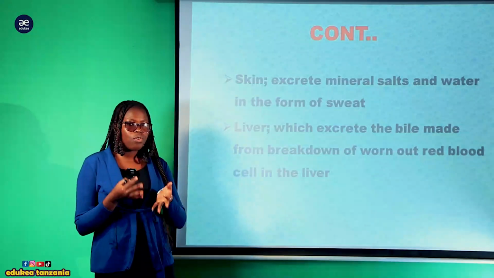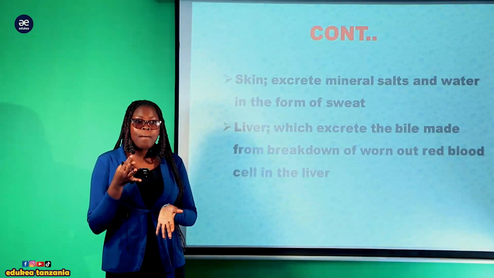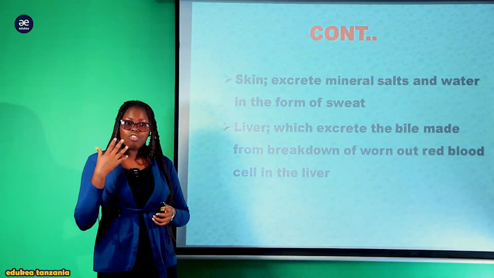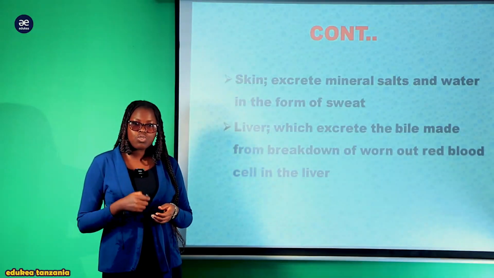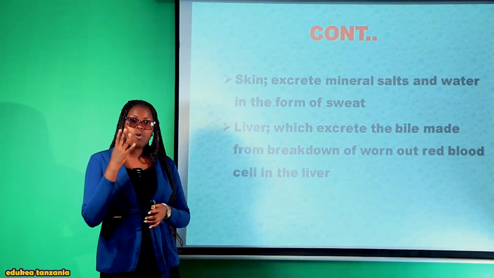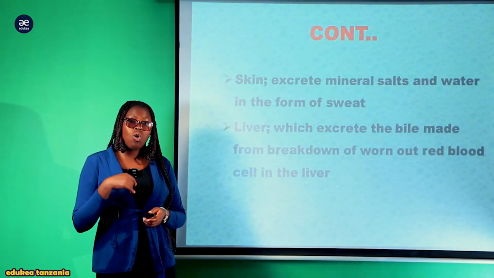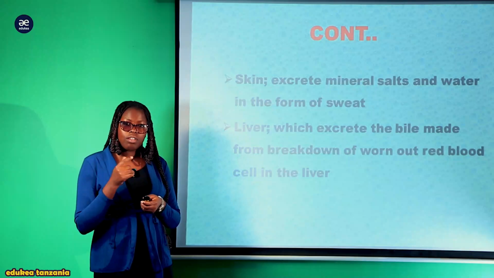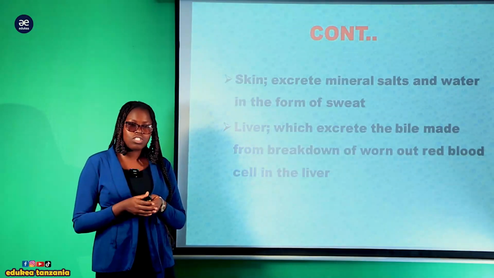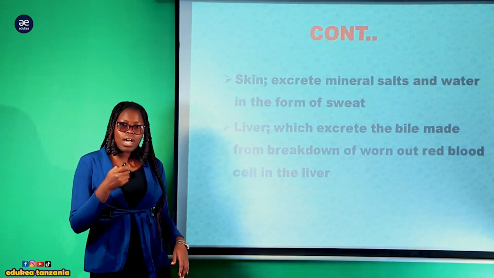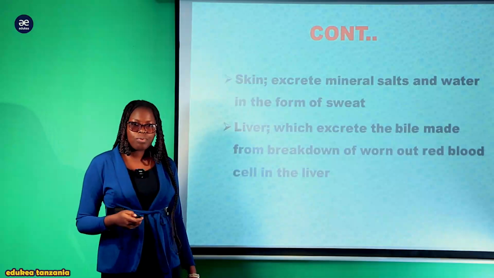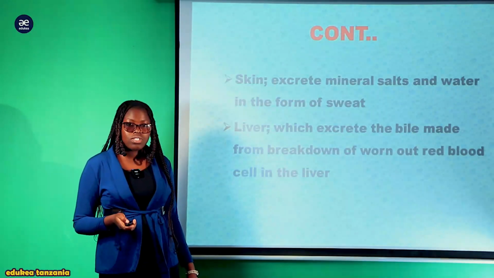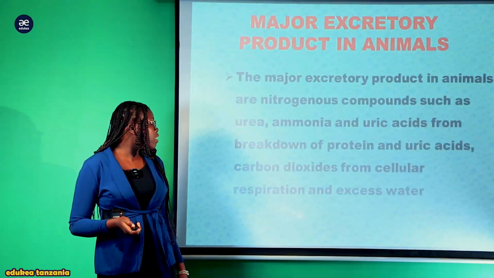Liver kazi yake ni kutoa nyongo, ambayo nyongo inapatikana by the breaking down of the hemoglobin. Na hiyo nyongo inakuwa stored katika structure inaitwa gallbladder. Just take an example, umechinja hata kuku. Ukichinja kuku, katika maeneo ya ini utaona kuna kimfuko fulani cha kijani. That is what is called a bile. So that is one of the excretory product ambayo inakuwa produced or excreted by the liver.